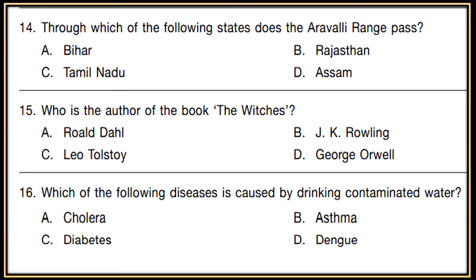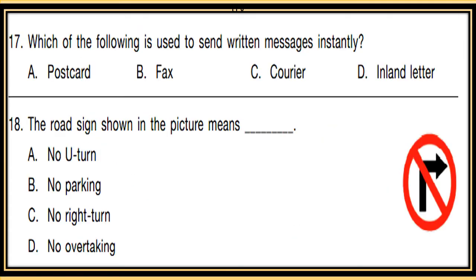15th. Who is the author of the book The Witches? A. Roald Dahl, B. J.K. Rowling, C. Leo Tolstoy, D. George Orwell. Author of the book The Witches. 16. Which of the following diseases is caused by drinking contaminated water? Now which disease is caused by drinking contaminated water? A. Cholera, B. Asthma, C. Diabetes, D. Dengue.